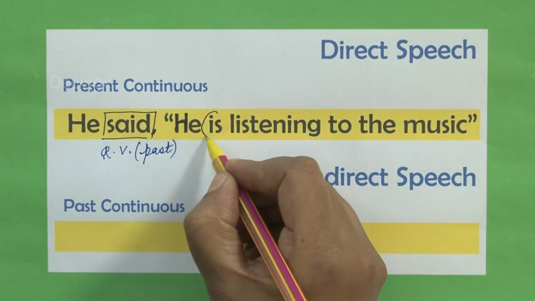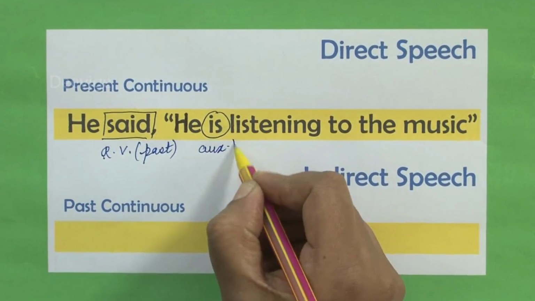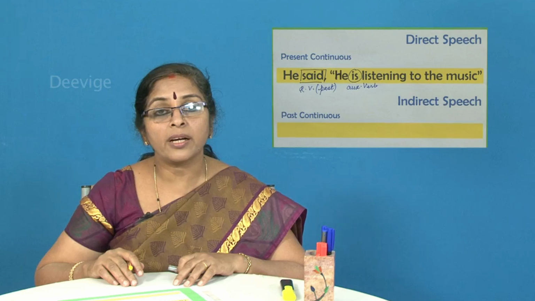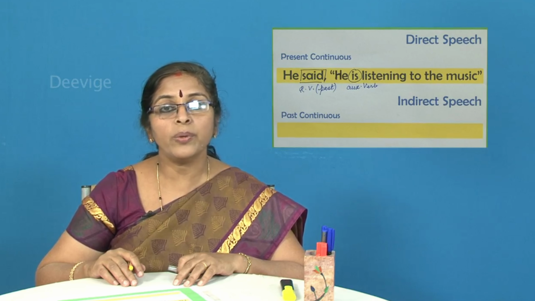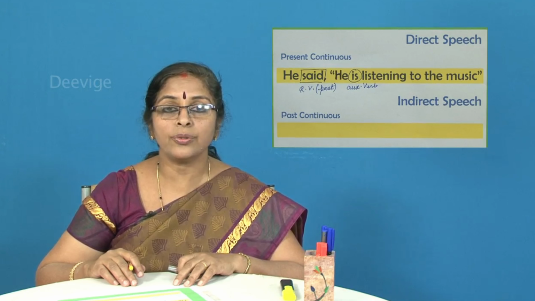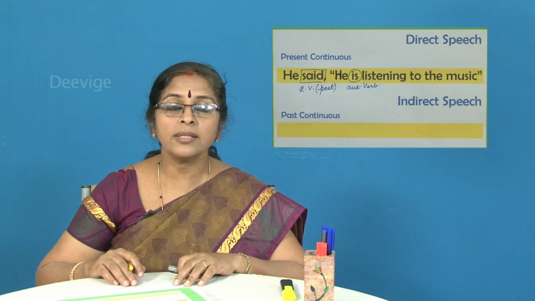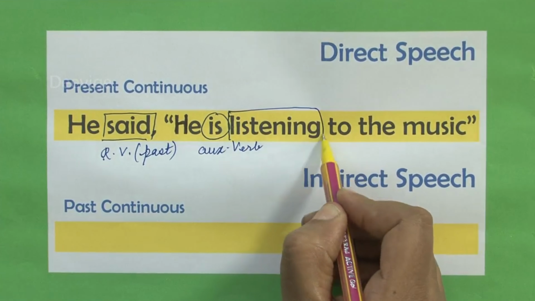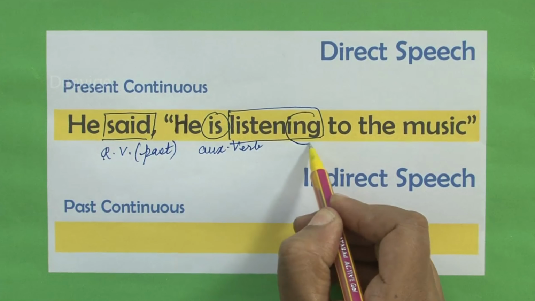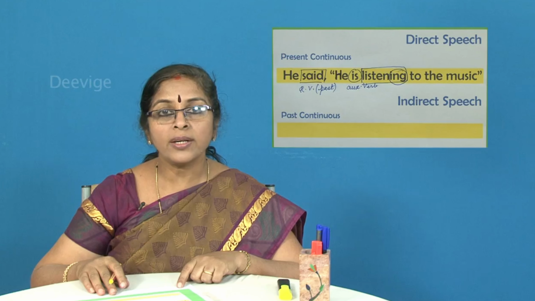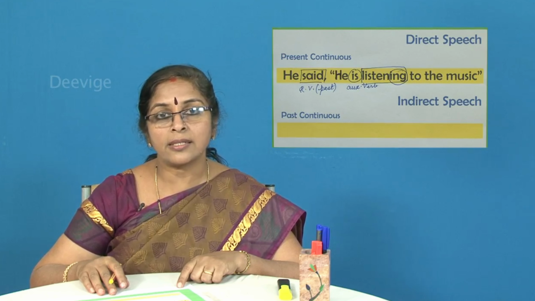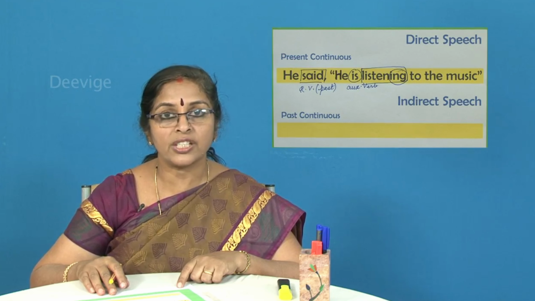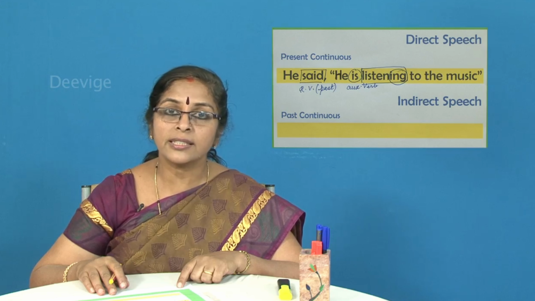It is. Is the auxiliary verb. We have done a lot of exercises regarding auxiliary verb and main verb when we discussed exercises relating to active and passive voice. Now what is the tense of is? This auxiliary verb indicates present tense and we have the main verb listening. Now listening has ing added to it. So when you have ing added to a main verb, what does it indicate? It indicates that the tense is continuous and therefore this sentence, what has been given to us within the quotation marks, is in the present continuous tense.